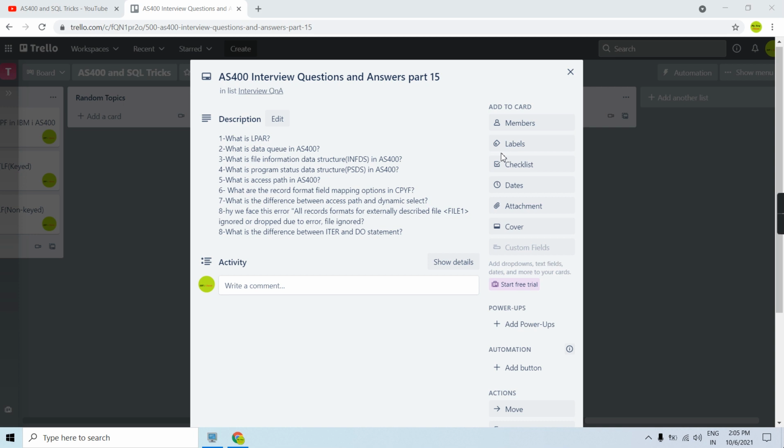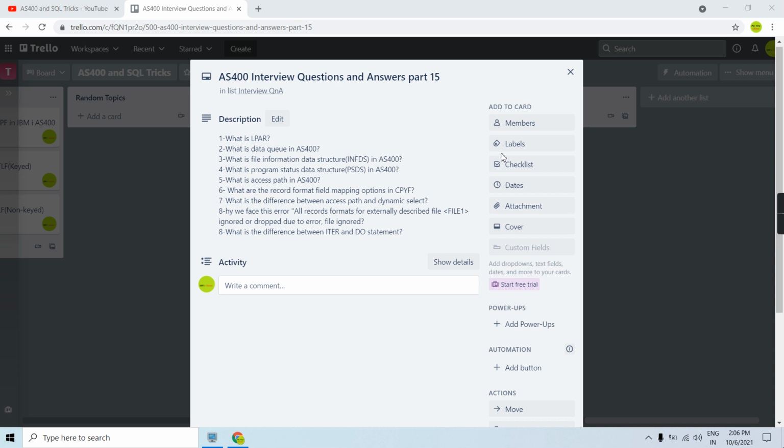So here the main thing is, your receiver job never has to run at the same time. It can run at the same time, or it may not. It can even come later to receive the data. So this is the benefit. This is the fastest way of communication as compared to data areas or physical files and other things. And yeah, that's all about the data queue here.